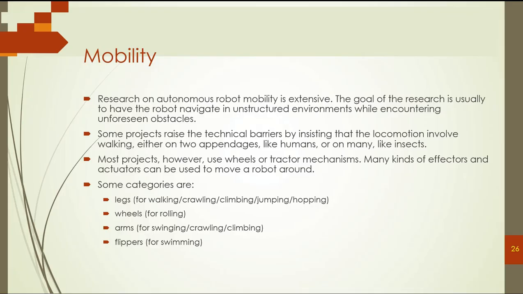There are ways to make the device move from one place to another: we have the legs, the wheels, the arms, the flippers. All of them are kinds of external output devices, used to move the robot from one place to another place.